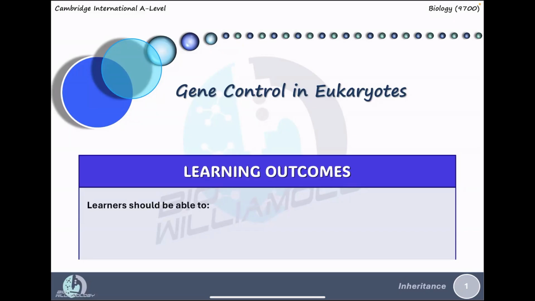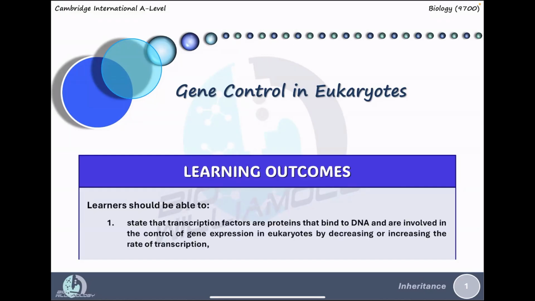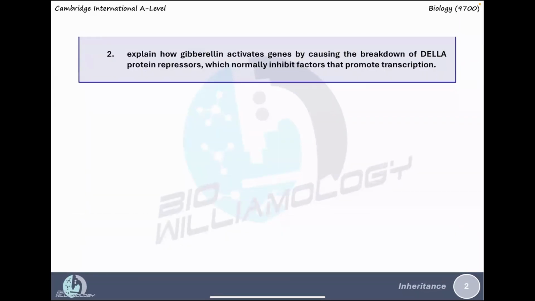In this lesson, we will explore gene control in eukaryotes. At the end of this lesson, you will be able to state that transcription factors are proteins that bind to the DNA and are involved in the control of gene expression in eukaryotes by decreasing or increasing the rate of transcription, and explain how gibberellin activates genes by causing the breakdown of DELLA protein repressor, which normally inhibits factors that promote transcription. Let's get started.